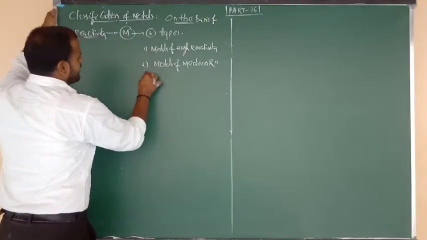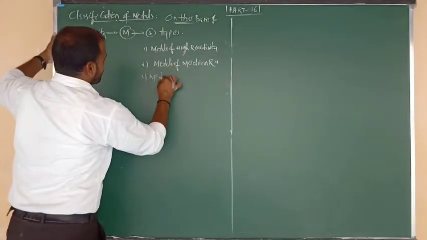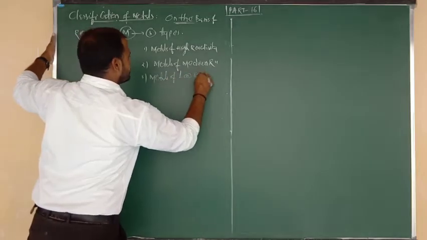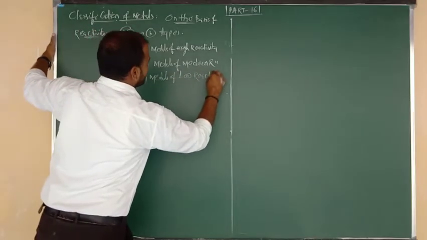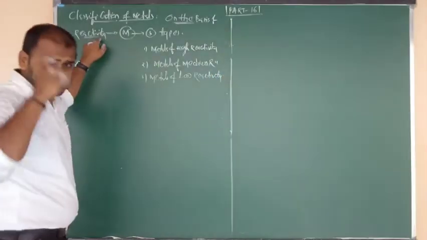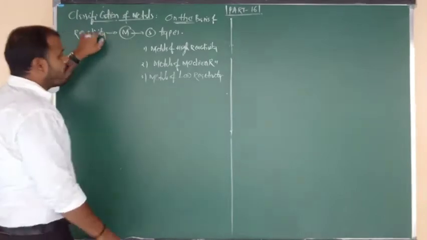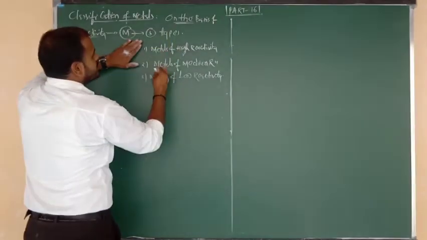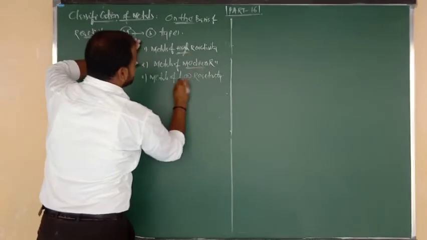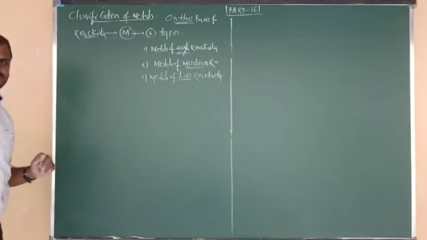Number three is metals of low reactivity. So on the basis of reactivity, metals are classified into three types: metals of high reactivity, metals of medium reactivity, and metals of low reactivity.